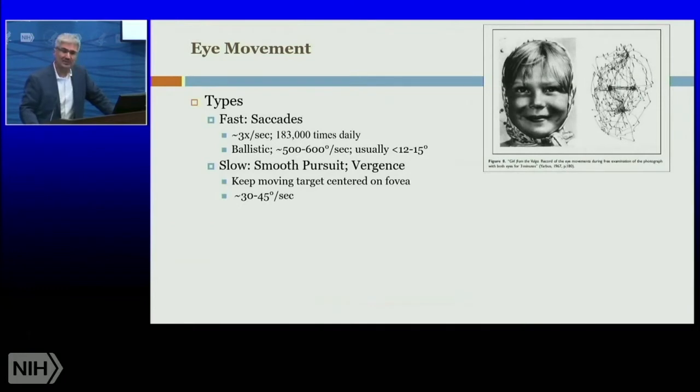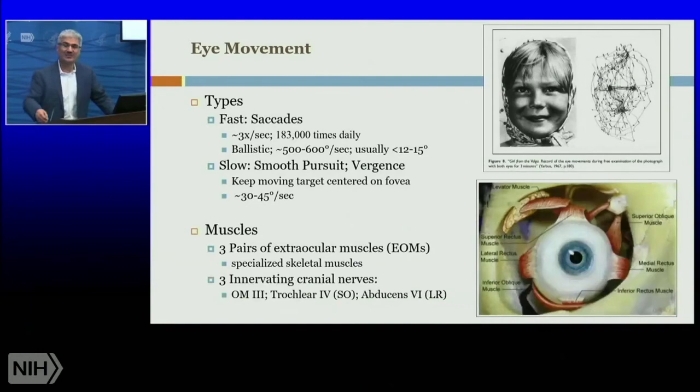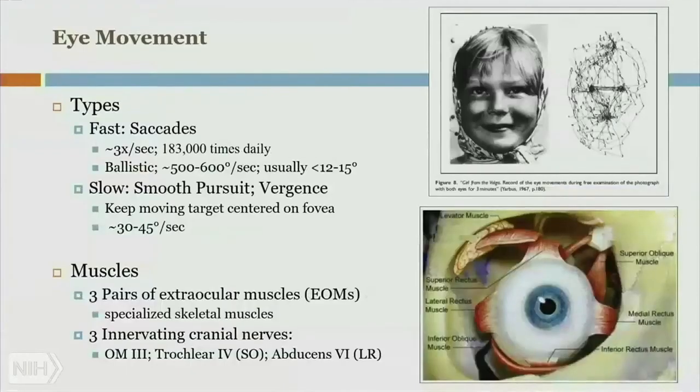Okay, so who's doing all these movements? By the way, I'll talk about versions in a bit. Muscles. There are 3 pairs of what's called extraocular muscles. For vertical eye movement, you have the superior rectus and the inferior rectus. If your eye wants to move sideways, horizontally, then you have the medial rectus and the lateral rectus. The eye is also able to do a sort of torsional movement. That's done by the superior oblique and the inferior oblique, 3 pairs.